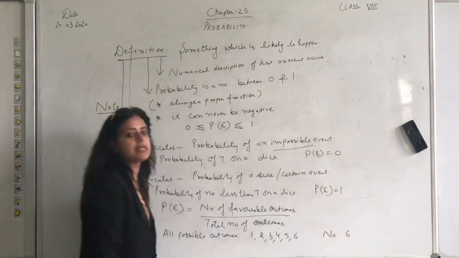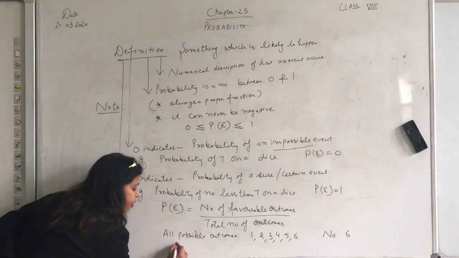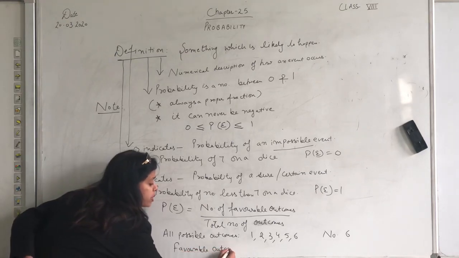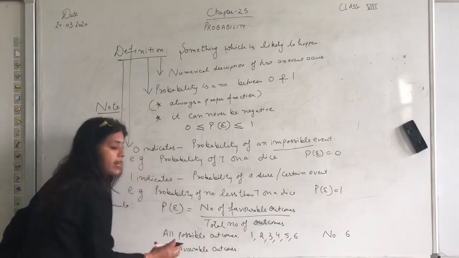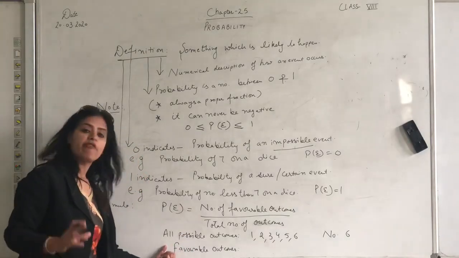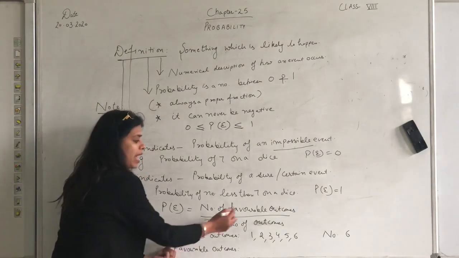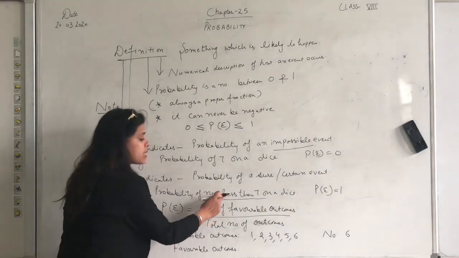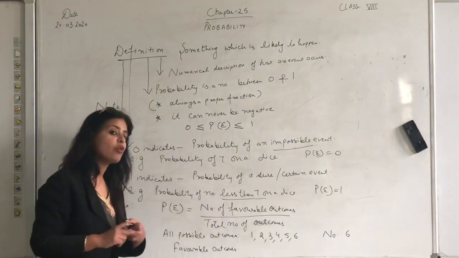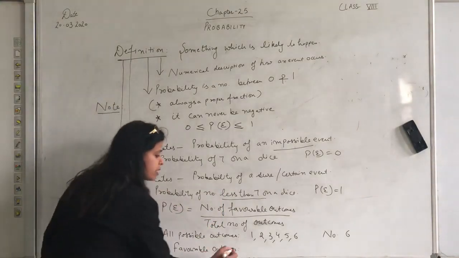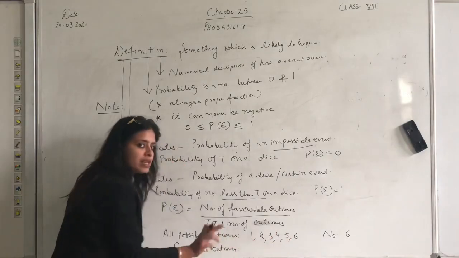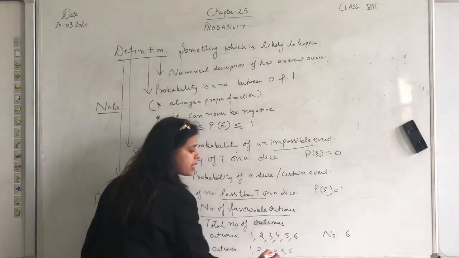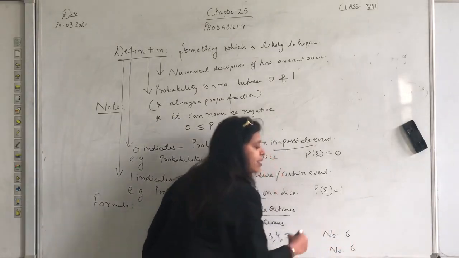They are 6 in number. Now favorable outcomes: favorable means what they have asked about. They have asked about less than 7, so we have to count how many are less than 7. All of 1, 2, 3, 4, 5, 6 are less than 7. They are 6 in number.